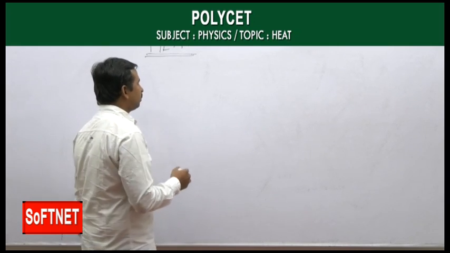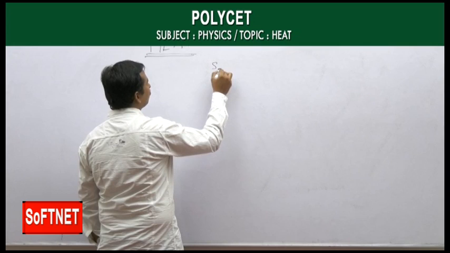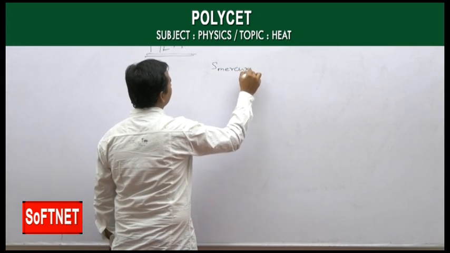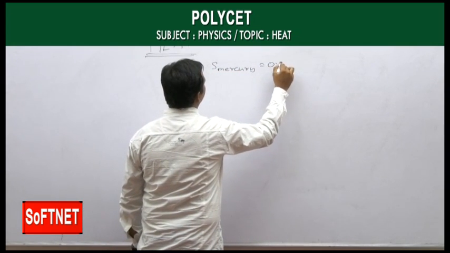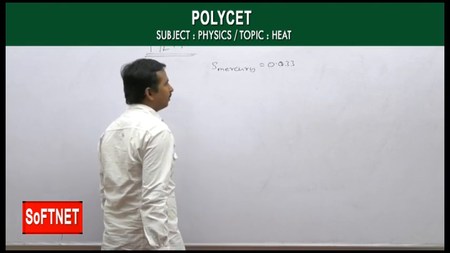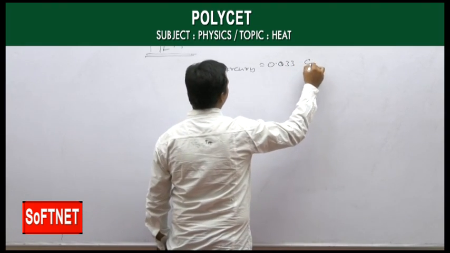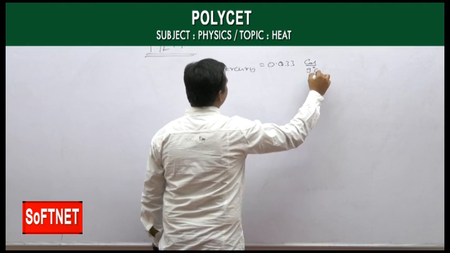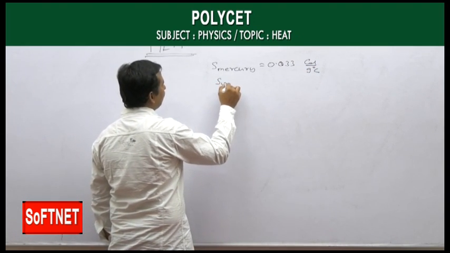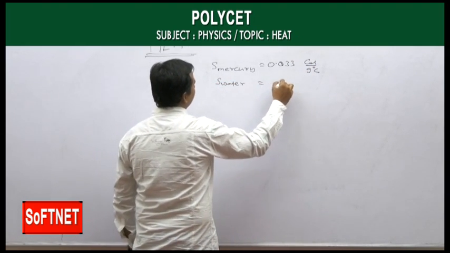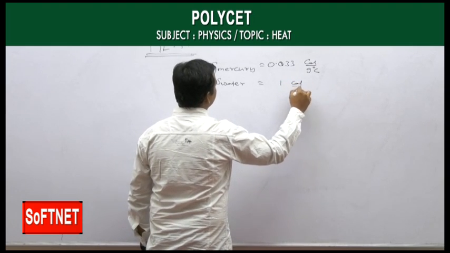So if you observe, the specific heat of mercury is around 0.033 calorie per gram degree Celsius, whereas the specific heat of water is 1 calorie per gram degree Celsius.